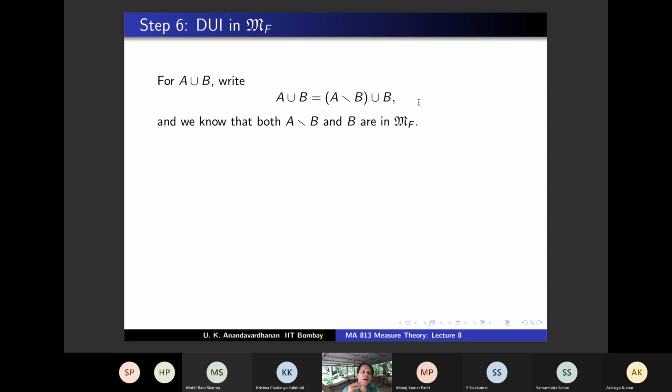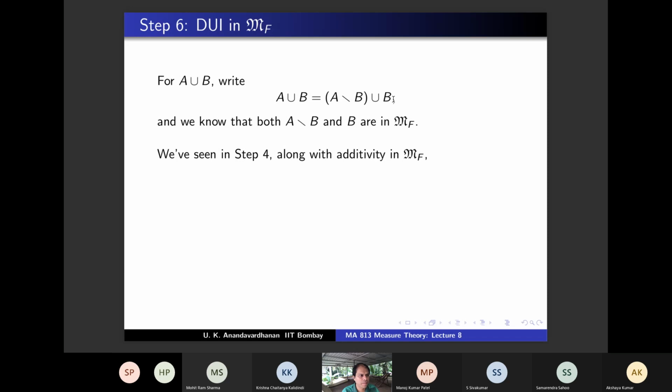But we don't have to do all the work again, because we already know, in the last part of step 4, that if A minus B and B are in MF and this is a disjoint union, then the disjoint union belongs to MF provided it has finite measure.